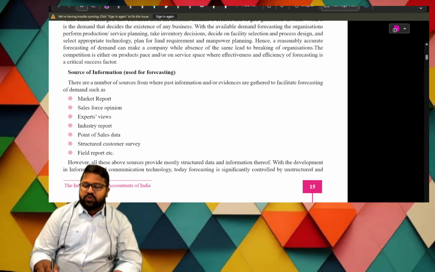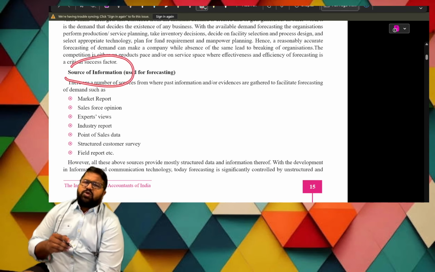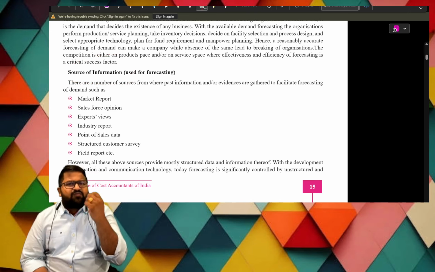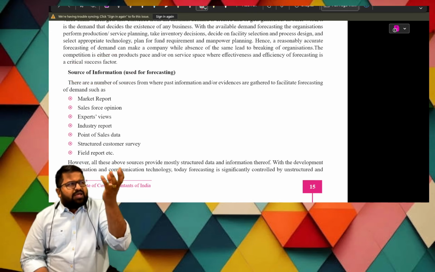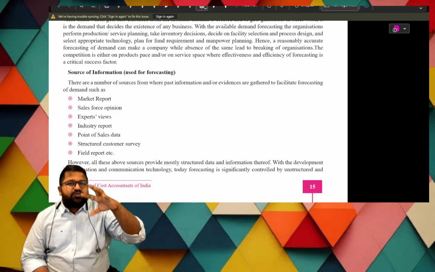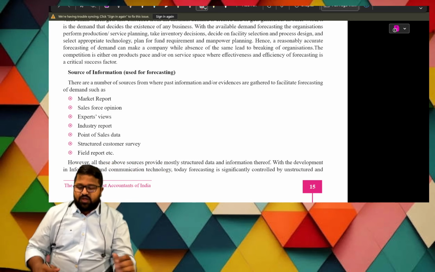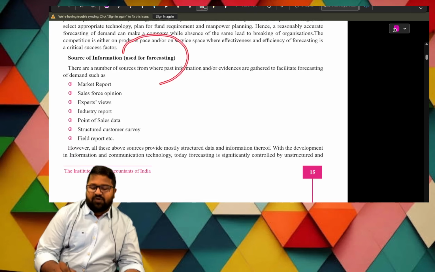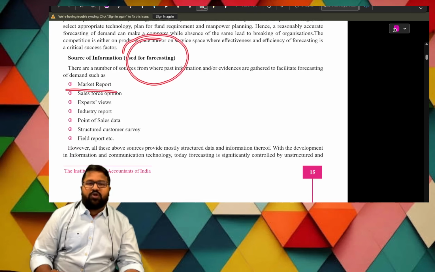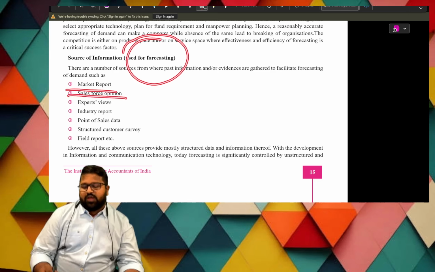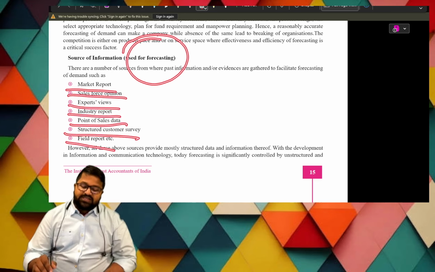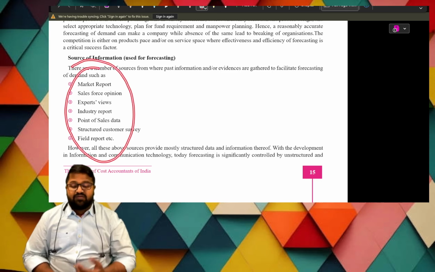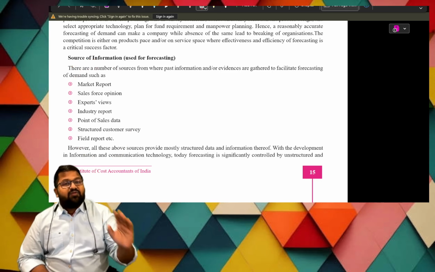Next, sources of information. We are forecasting information about the future demand. So what are the sources to get the information to use in forecasting? First one, market report. Sales force report. Next, expert reviews, industry report, point of sales data, structured customer survey, field report. These are the ways by which we get information regarding the demand for our product.